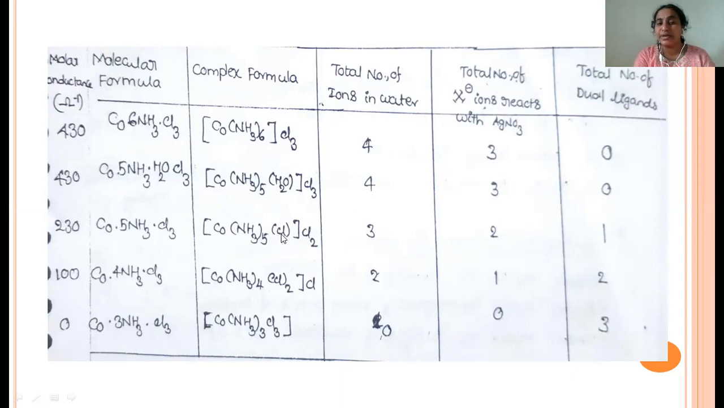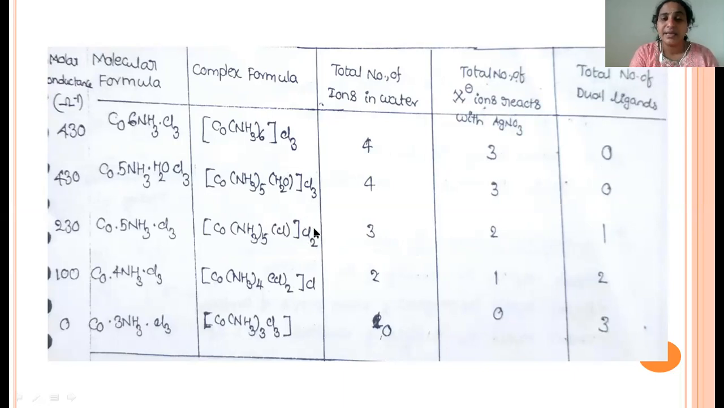This chlorine won't react with the silver nitrate because it is playing a dual role, acting as secondary valency as well as primary valency. Only primary valency ligands can react with silver nitrate. Here 3 chlorines are present, and all 3 are primary valency, hence 3 moles of chlorine will react with 3 moles of silver nitrate. Whereas here one ligand which is playing a dual role won't react with the silver nitrate.